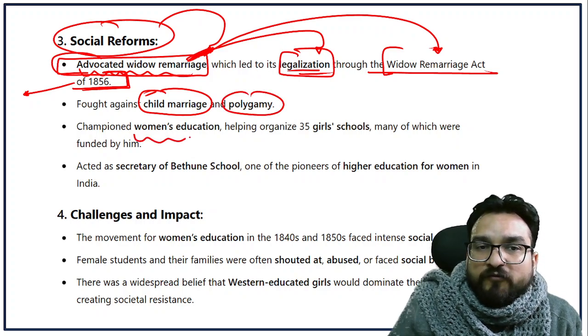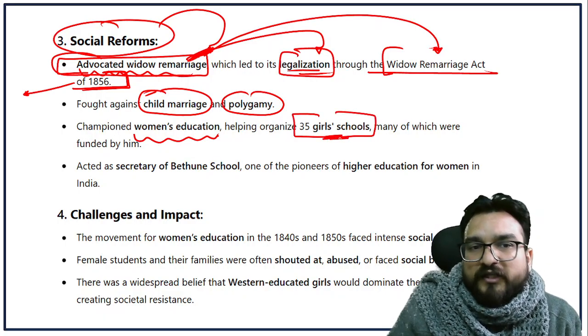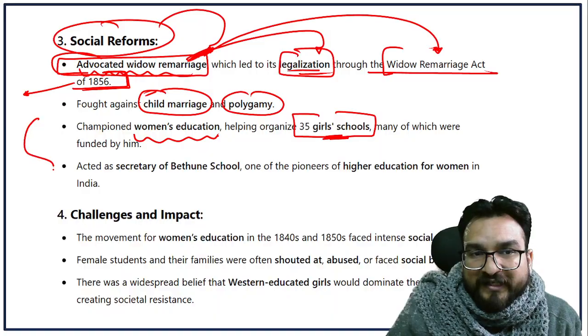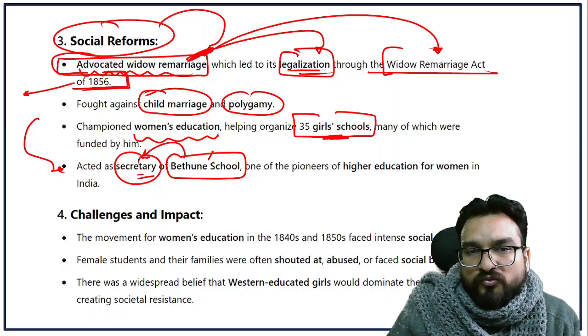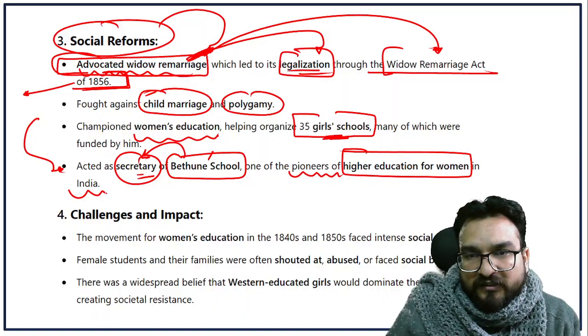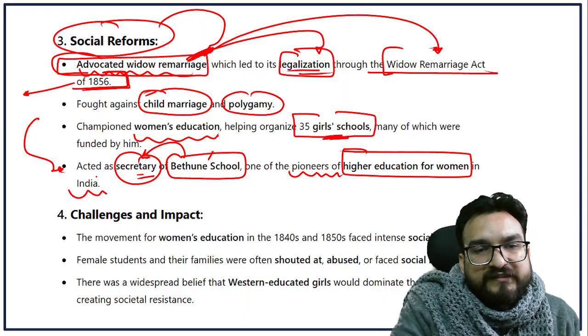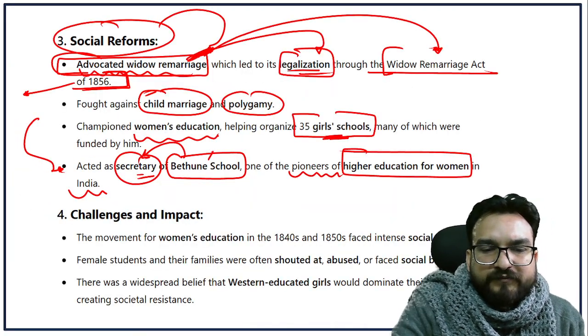He championed women's education, helping organize 35 girls' schools. Also, he later joined Bethune School, which was founded by J.D. Bethune, and he became the secretary of this school, one of the pioneers of higher education for women in India. Okay, so you have to understand this. This was about Ishwar Chandra Vidyasagar, which you should remember, guys.